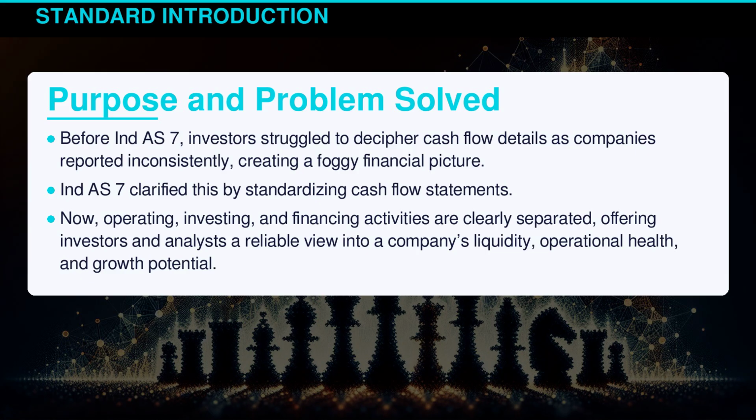Before Indian Accounting Standard 7, investors struggled to decipher cash flow details as companies reported inconsistently, creating a foggy financial picture. Indian Accounting Standard 7 clarified this by standardizing cash flow statements. Now, operating, investing, and financing activities are clearly separated, offering investors and analysts a reliable view into a company's liquidity, operational health, and growth potential.